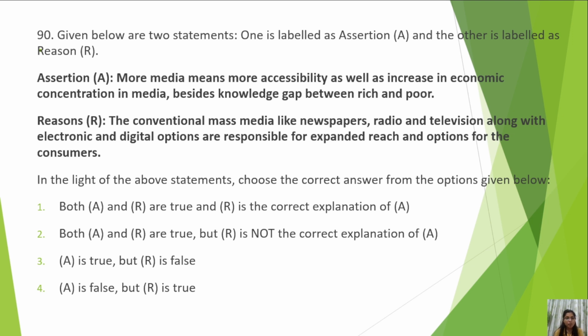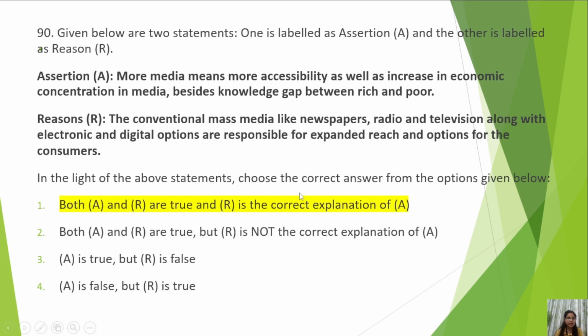The reason is the conventional mass media like newspapers, radio, and television, along with electronic and digital options, are responsible for expanded reach and options for the consumers. This is also true. They both are true, but do you think R is the correct explanation of A or not? To me, yes, this is the correct explanation.